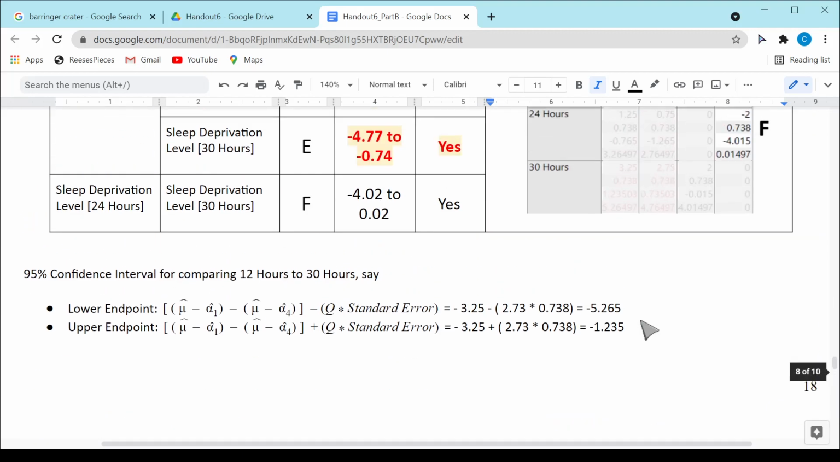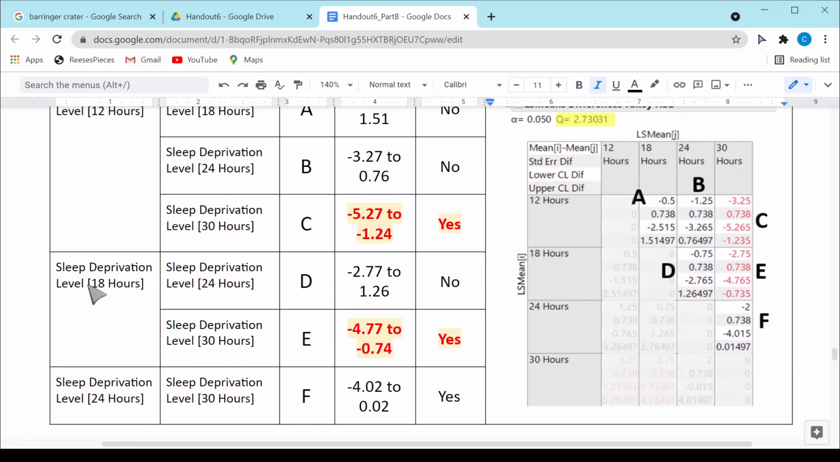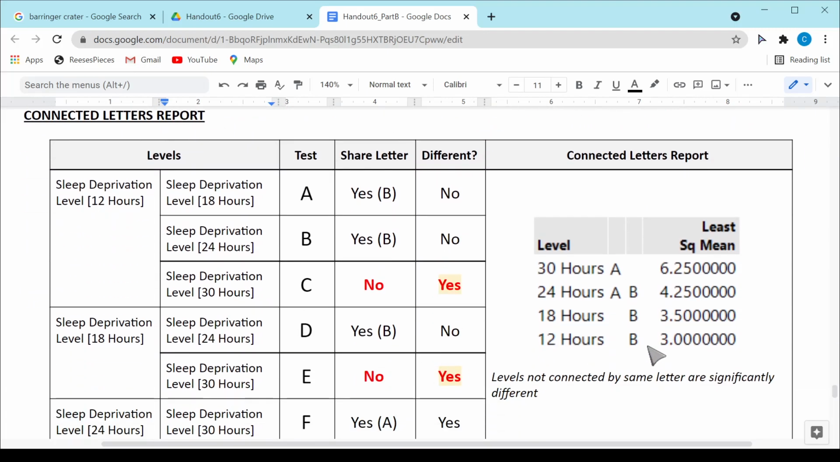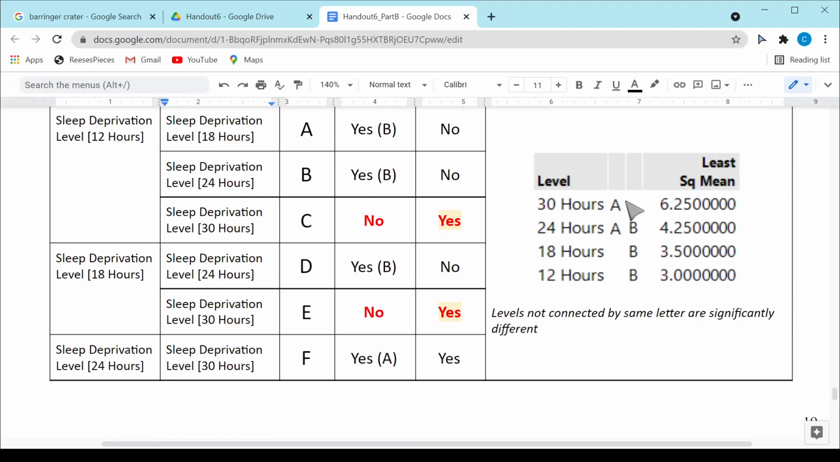And that is what I learned when I look up here, right? When I compared 18 here to 30, the interval did not catch 0. So they were different from one another. The connected letters report is just a more simplified way of showing you which ones are statistically different from one another and which ones are not.